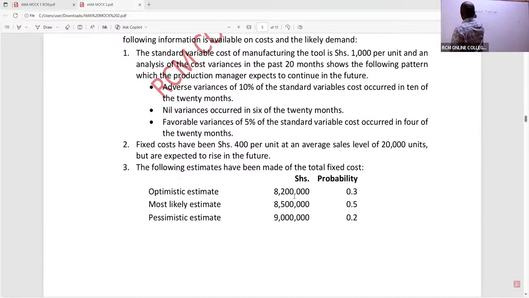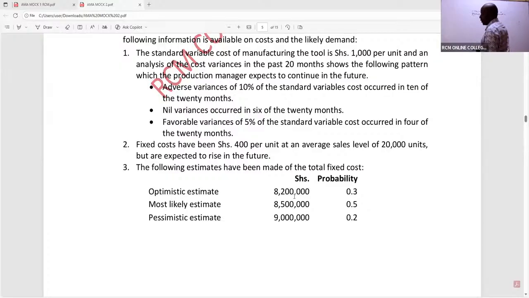I can see there, it will be 8.2 million times the probability of 0.3 plus 8.5 million times the probability of 0.5 plus 9 million times 0.2.